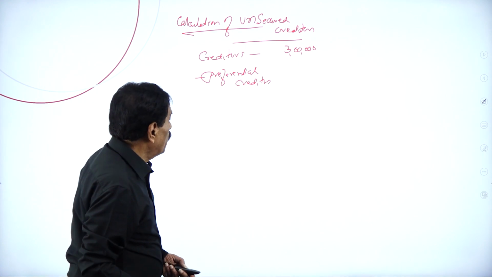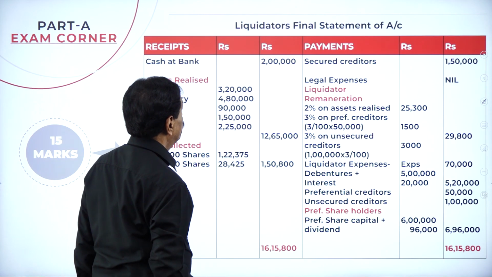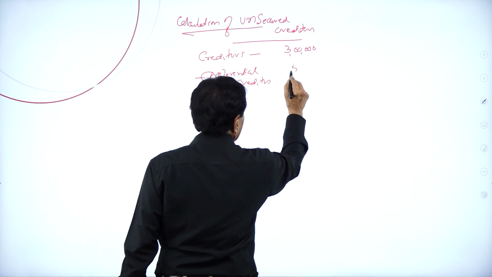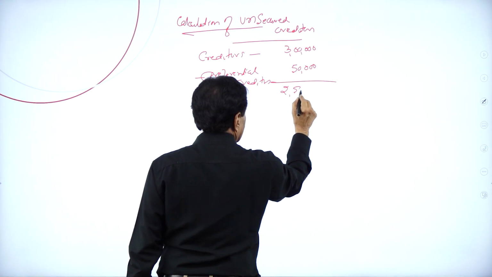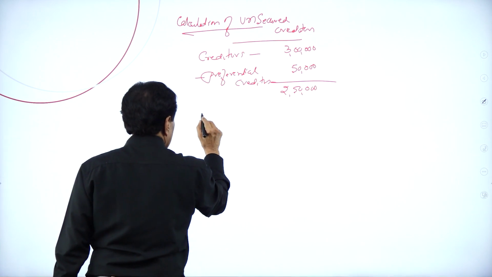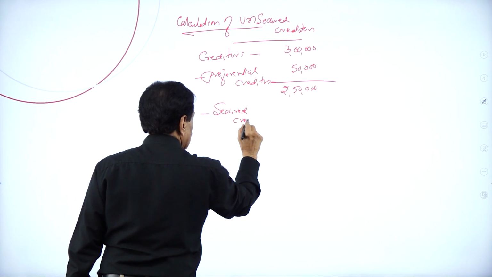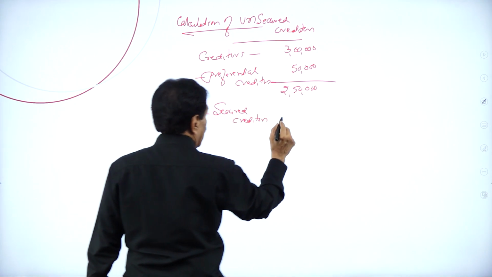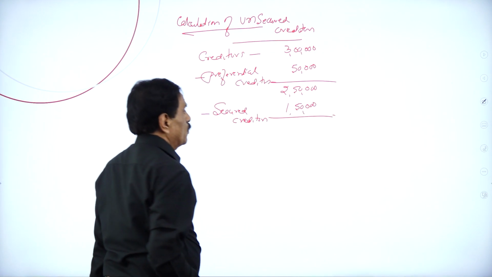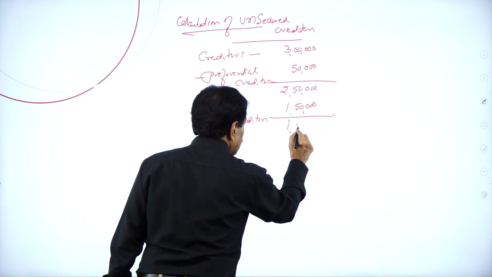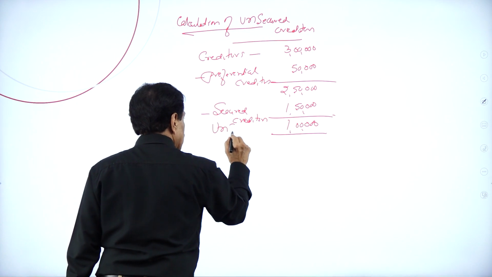How much is the preferential creditor? Here it is 50,000. Deduct, balance 2,50,000, minus secured creditors 1,50,000. So the balance is 1 lakh, which is considered as unsecured creditors.